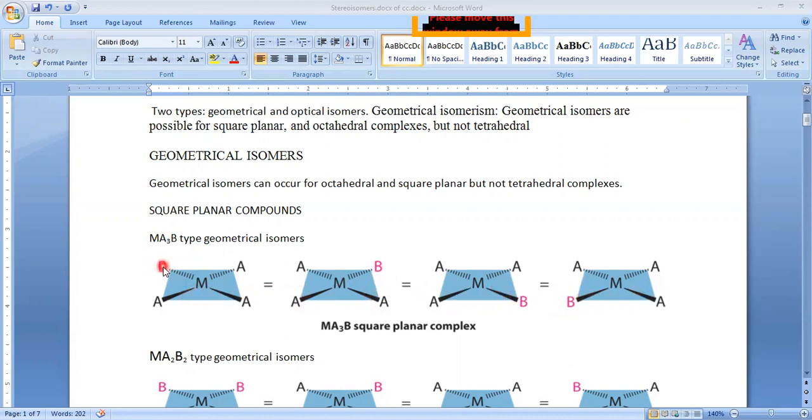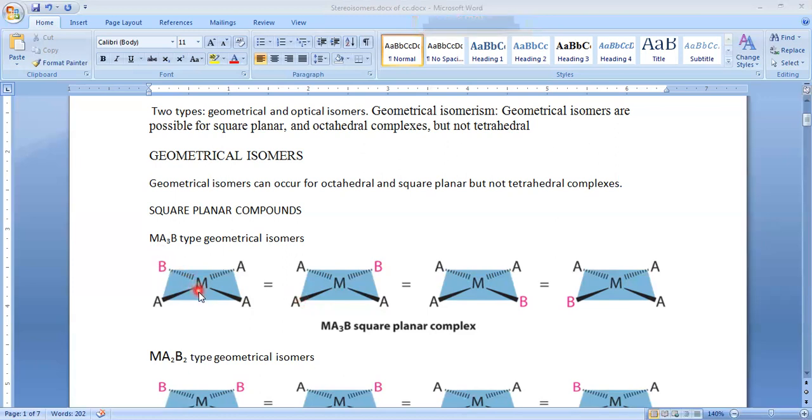If you consider this is B and this is A, these two are opposite to each other. If you take these two as a reference, and the orientation of these two is opposite to each other, at that time we can say this geometry is trans. If you rotate 90 degrees, this comes here and this comes here, so again these two are opposite to each other. Again with respect to these two, this geometry is trans. So by means of our reference ligand, we can classify these geometries into cis and trans.